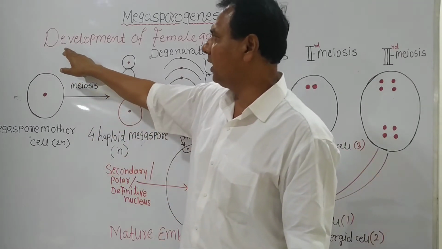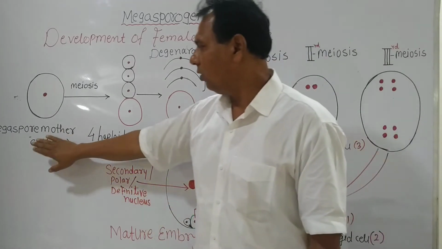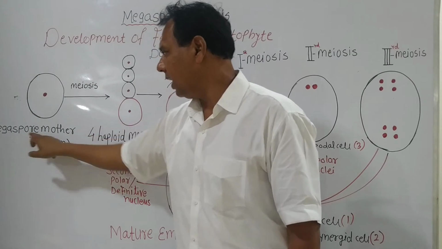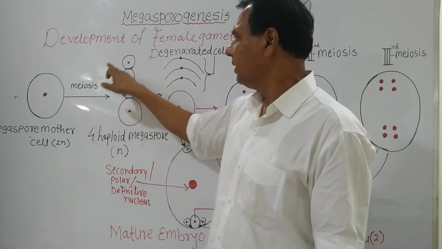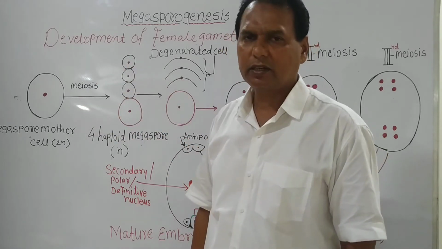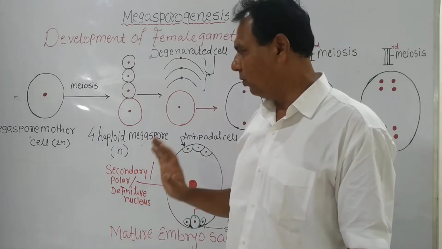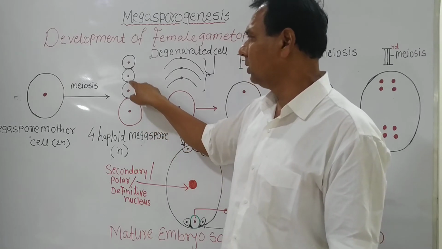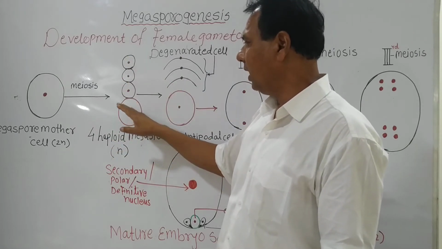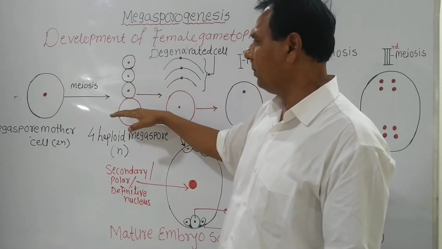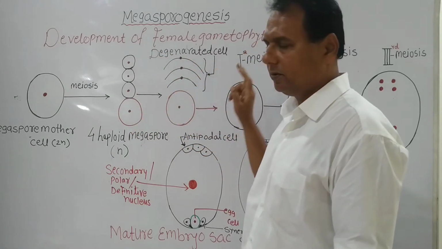Now, further, how does the development of the female gametophyte take place? The process starts from the diploid megaspore mother cell. The process of meiosis takes place, and then it produces the linear tetrads. That means there is a formation of four haploid megaspores: 1, 2, 3, 4. Now what happens later on? Out of the four haploid megaspores in the linear tetrad, 3 megaspores degenerate.